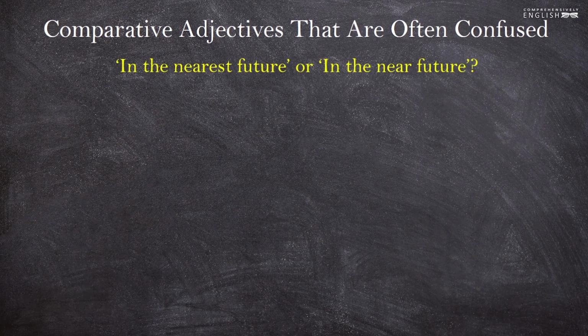One more thing that we shouldn't overlook is the adjective near in the expression in the near future. Yes, the correct way is to say in the near future, not in the nearest future, as many English learners say. Though the nearest future may sound correct, grammatically it does not exist. Let's look at some examples with in the near future.